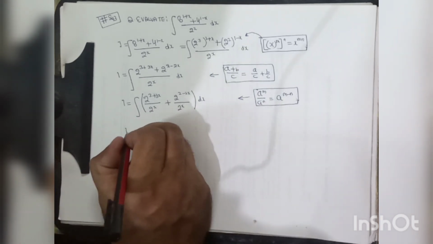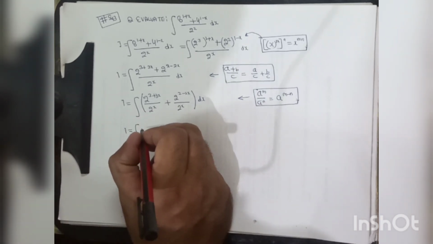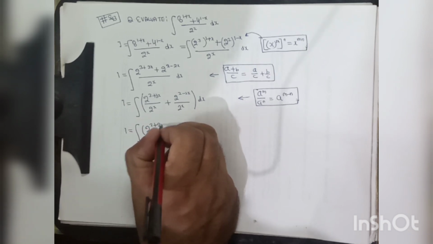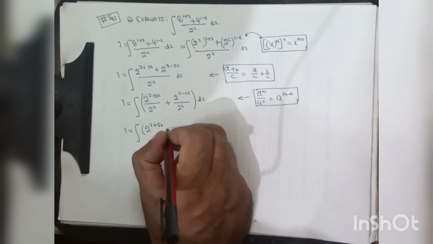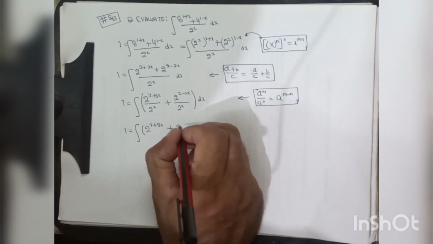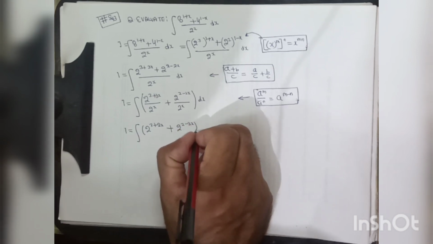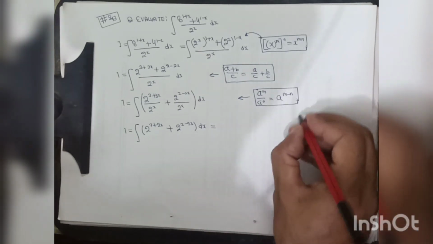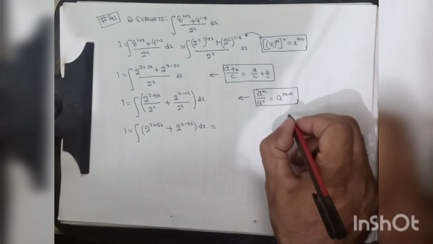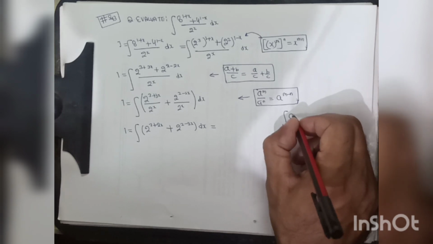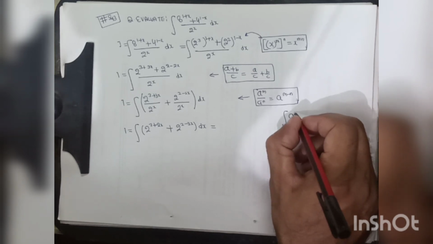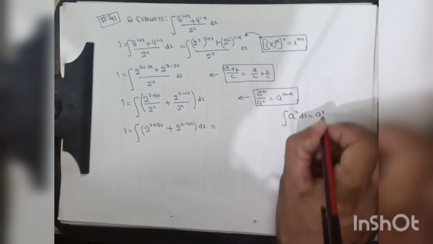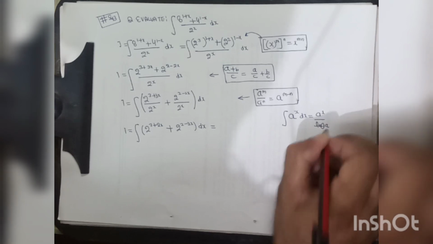So this may be written as I is equal to the integral of (2 to the power 3 plus 2x plus 2 to the power 2 minus 3x) dx. Now we know the formula: integration of a to the power x dx is equal to a to the power x divided by log a.